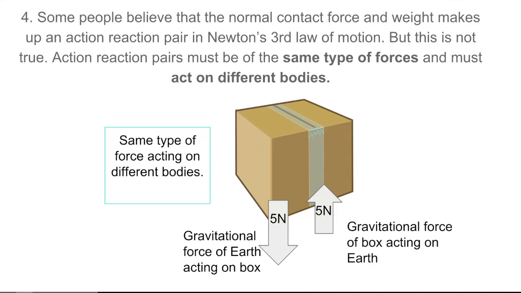Misconception number 4. Some people believe that the normal contact force and weight make up an action-reaction pair in Newton's third law of motion. But this is not true. Action-reaction pairs must be of the same type of forces and must act on different bodies. So in the case of the box on the table, the action-reaction pair would be the gravitational force of Earth acting on the box, pulling the box downward, and the gravitational force of the box acting on Earth, pulling Earth towards itself. Because gravitational force is an attractive force.